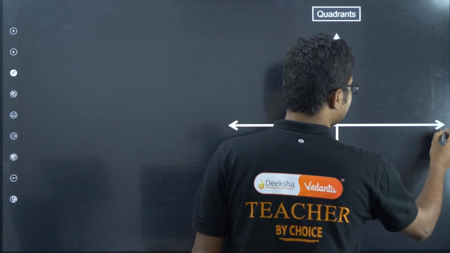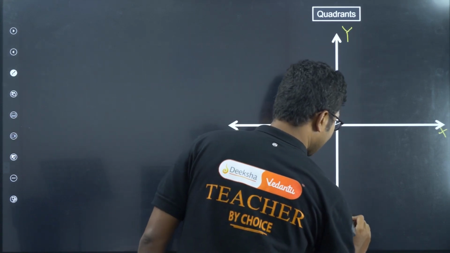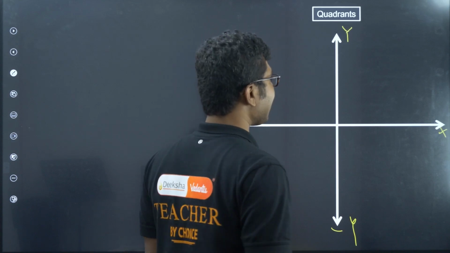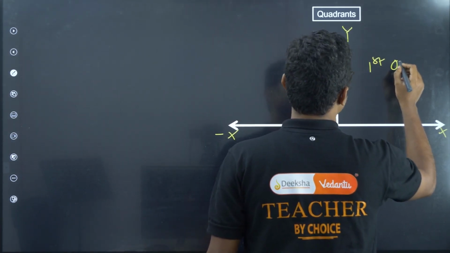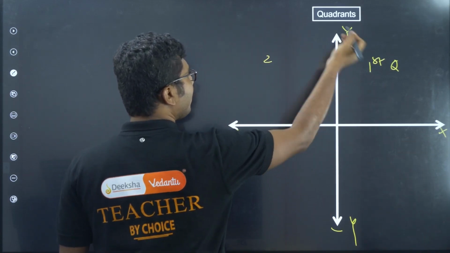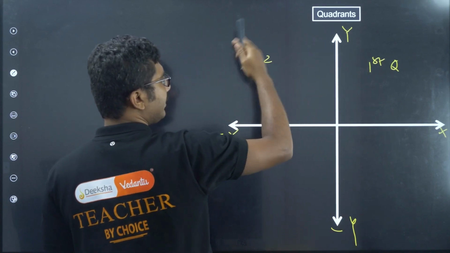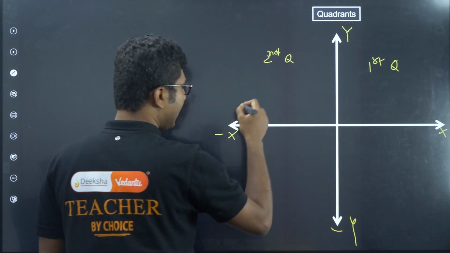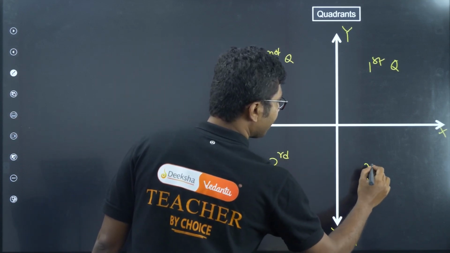So this is the x axis, this is the minus x axis, this is the y axis, this is the minus y axis, right? Now when both x and y are positive, that is called the first quadrant, okay. I am writing first Q. Now if you move in the anti-clockwise direction, the opposite of the direction the clock moves, this is the second quadrant, this is the third quadrant, and this is the fourth quadrant.